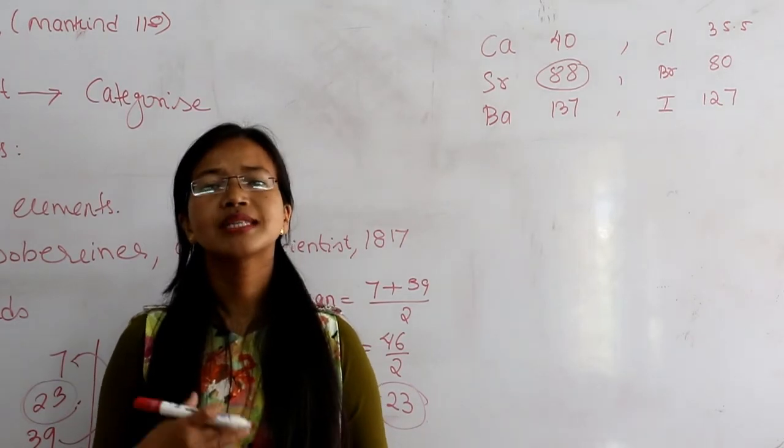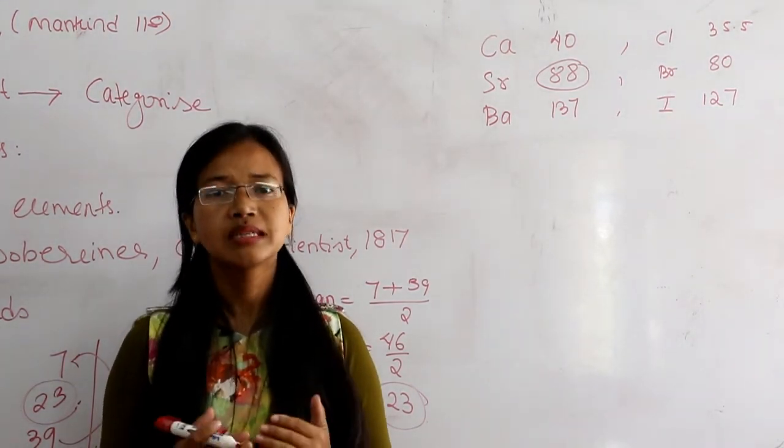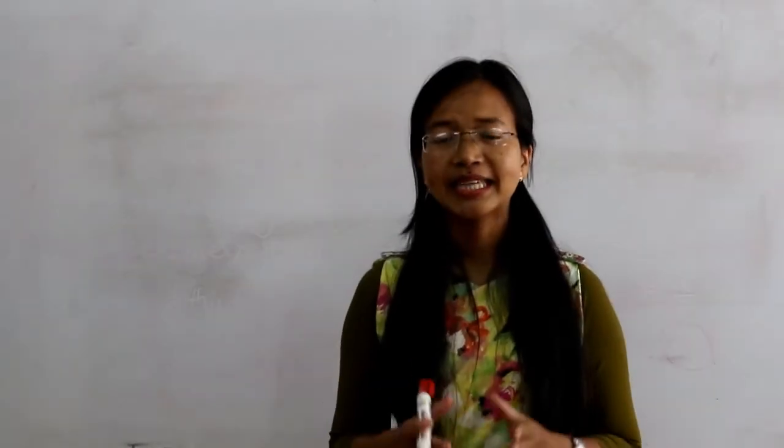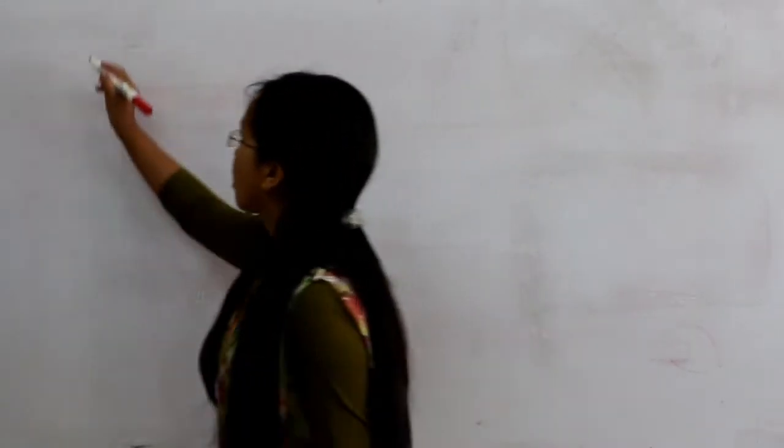Now let us see the second attempt made by another scientist. The second attempt to classify the elements was proposed by an English scientist, John Newlands, in 1864.